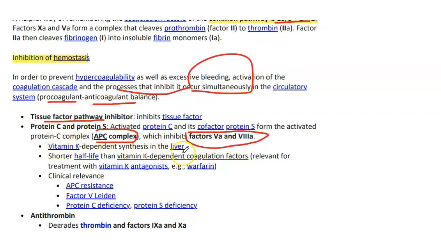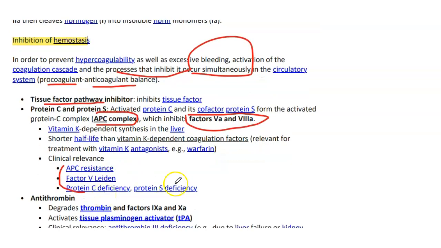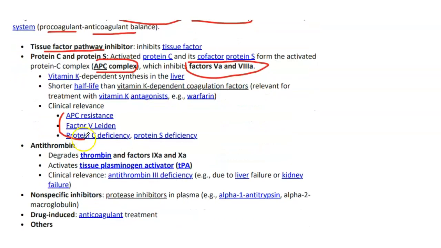This is a vitamin K dependent synthesis in the liver, with a shorter half-life than the other vitamin K dependent factors. Clinical relevance: we can have APC resistance, factor 5 Leiden and protein C deficiency leading to hypercoagulability. Then we have another factor, antithrombin, which degrades thrombin and activated factor 9 and factor 10. It activates tissue plasminogen activator, which leads to the formation of plasmin and breaks the clots. Clinical relevance: antithrombin 3 deficiency due to liver or kidney failure can lead to hypercoagulation.